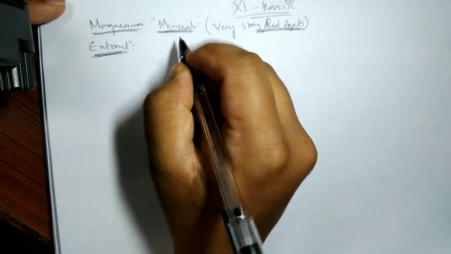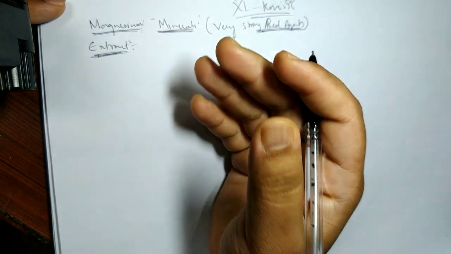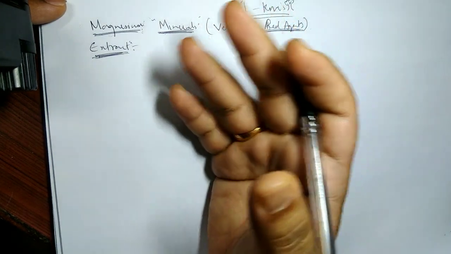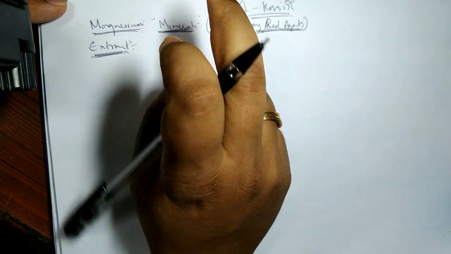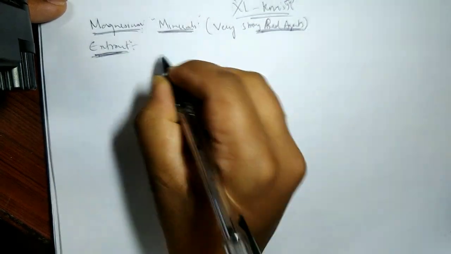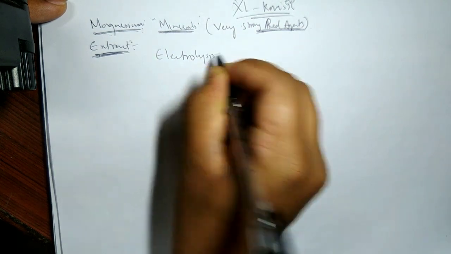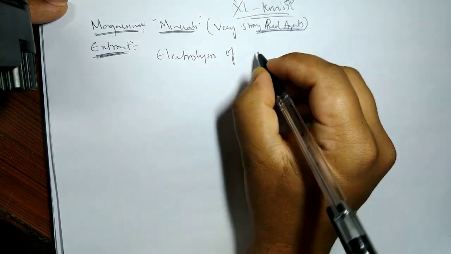So the minerals we have discussed are MgCO3, magnesium carbonate, Epsom salt, MgSO4.7H2O, and carnallite, KCl.MgCl2.6H2O. From them we can extract by electrolysis. I said we make some compounds. What are those compounds?